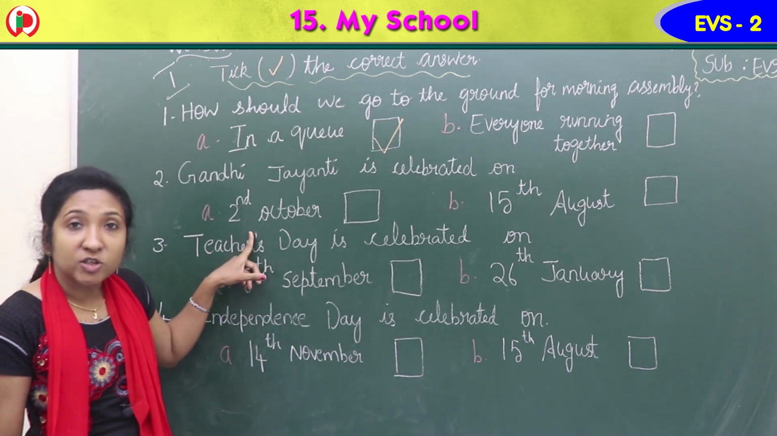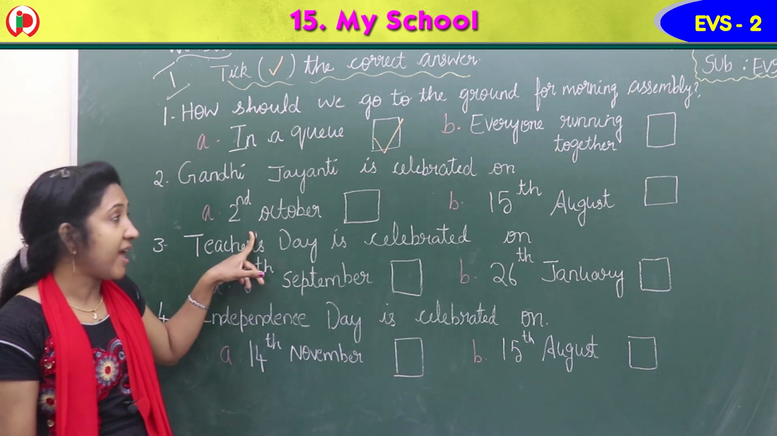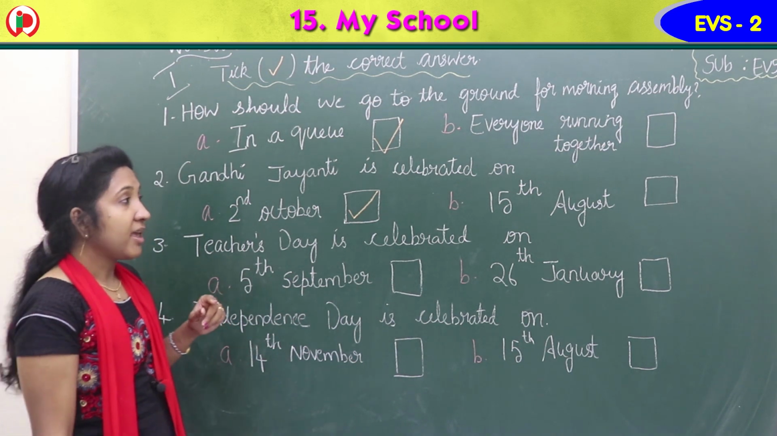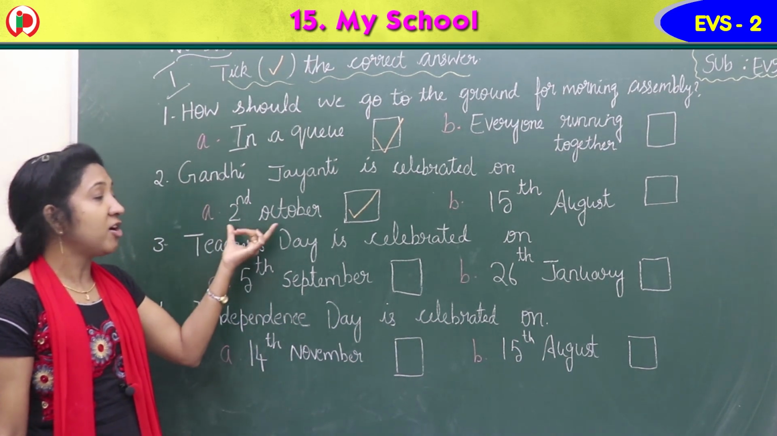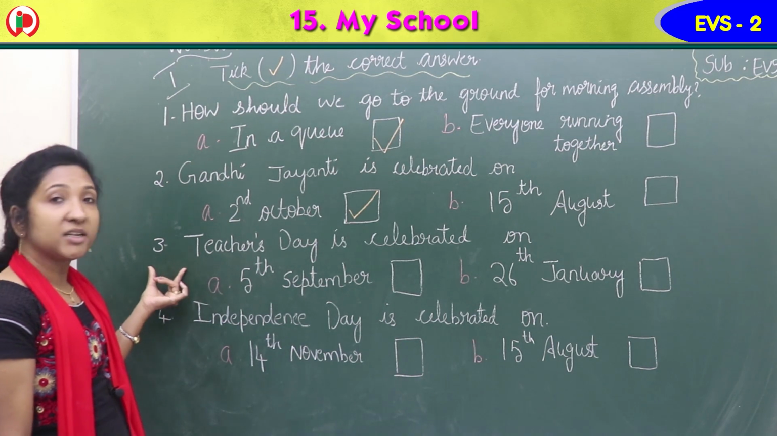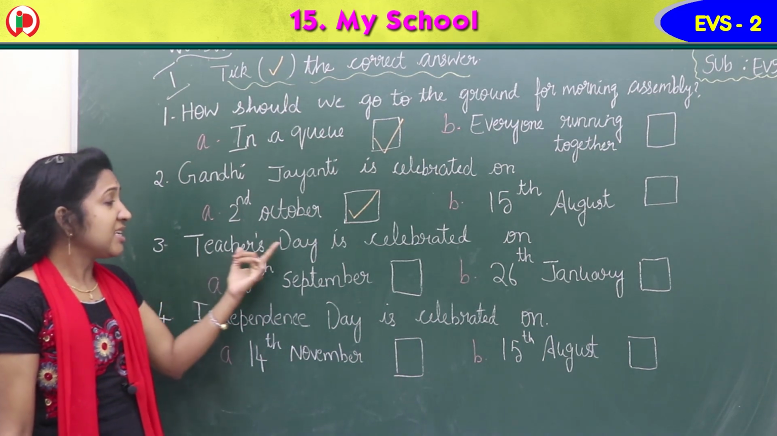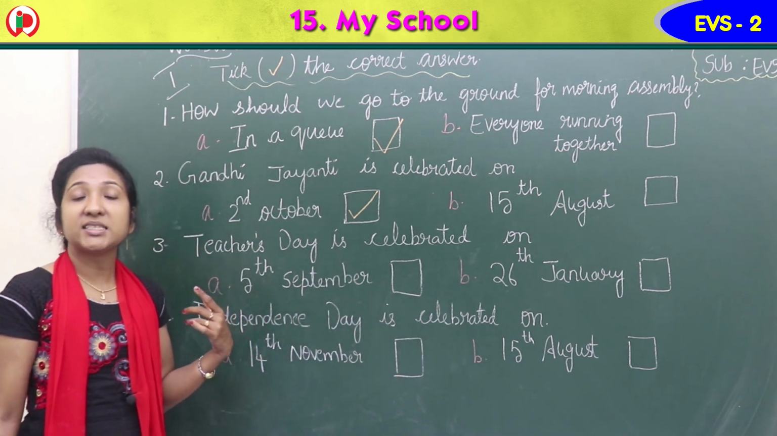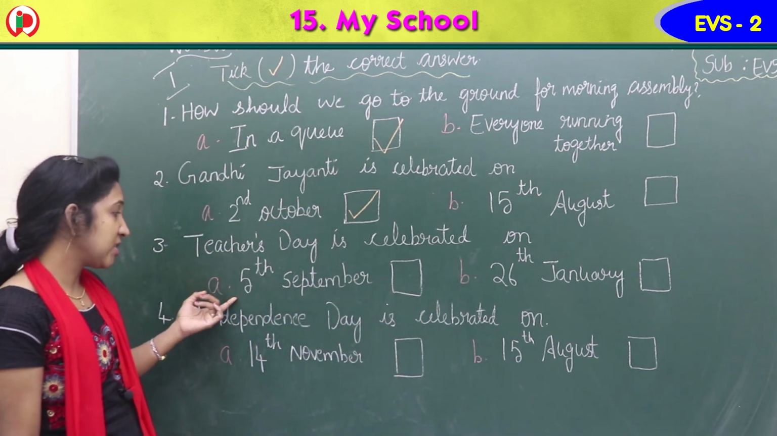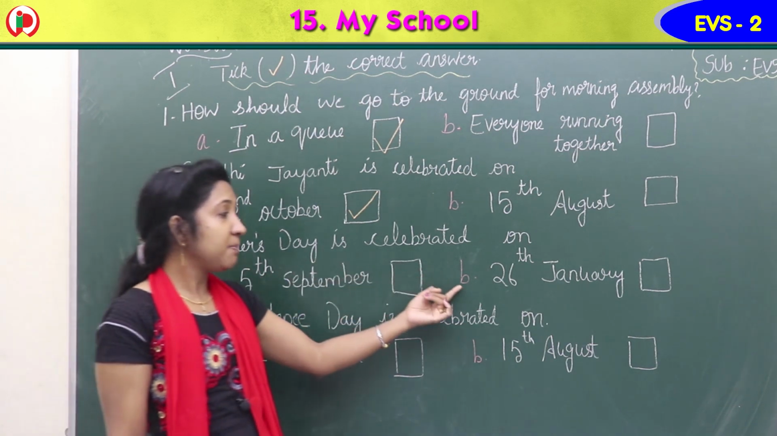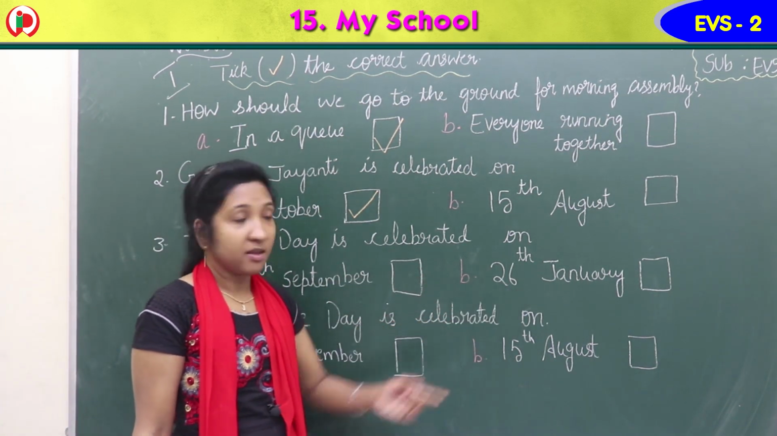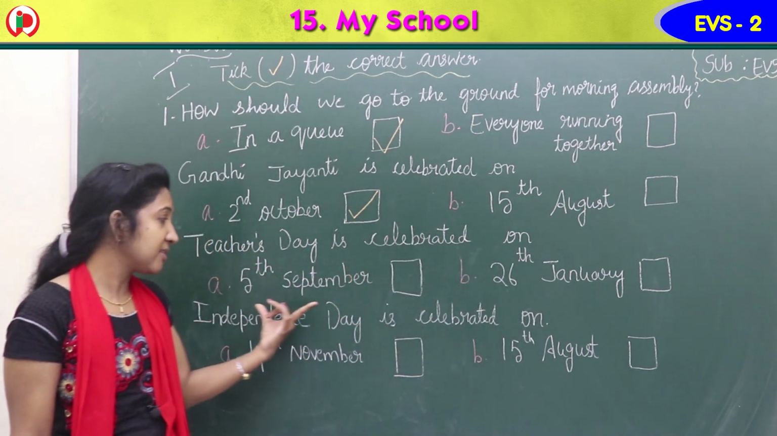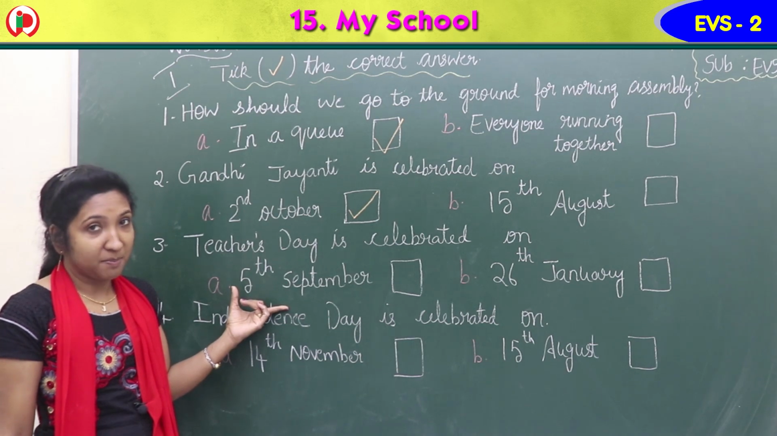Yes, 2nd October. Option A is the correct answer. So here you have to give a tick mark. Gandhi Jayanti is celebrated on 2nd October. Now third question. Teachers' Day is celebrated on. So when do we celebrate Teachers' Day, children? Option A, 5th September. Option B, 26th January. 26th January is Republic Day, not Teachers' Day. So Teachers' Day is on 5th September.